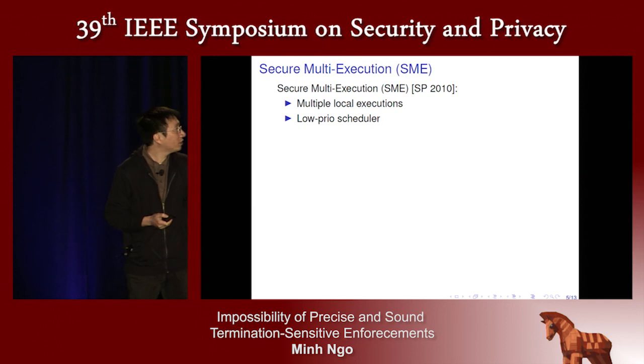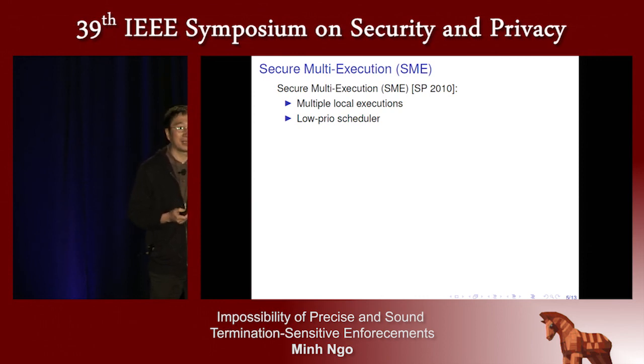Okay, so now we look at secure multi-execution, SME. Introduced in S&P 2010, this enforcement mechanism was proven to be able to enforce termination-sensitive non-interference. For secure multi-execution, the basic idea is multiple local executions. That means that to enforce